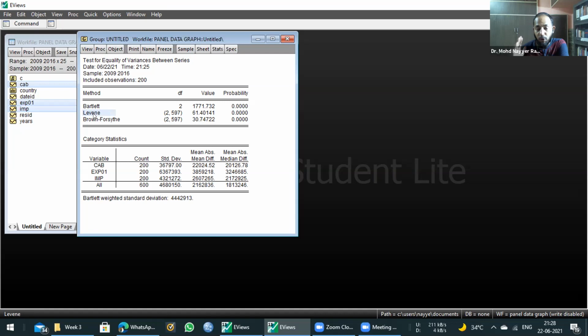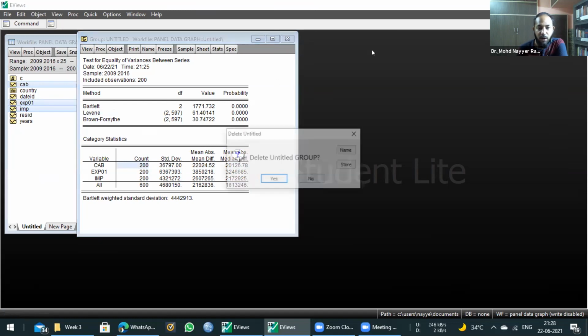So in this case, for all three, because the probability value is less than 0.05, the null hypothesis has been rejected, which means the mean is different for all three series, which is also visible from the table below, that the means of all three series are different, which we have seen already previously as well. So now it is up to you.